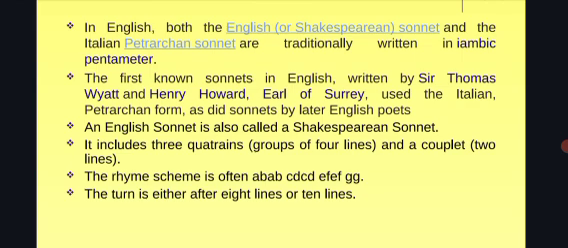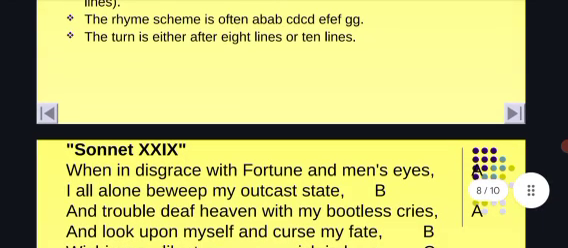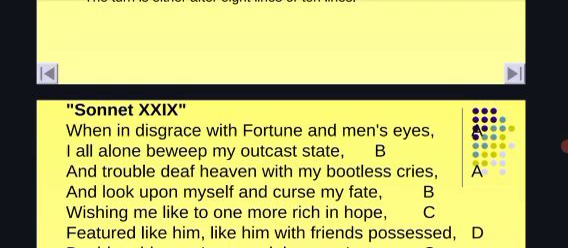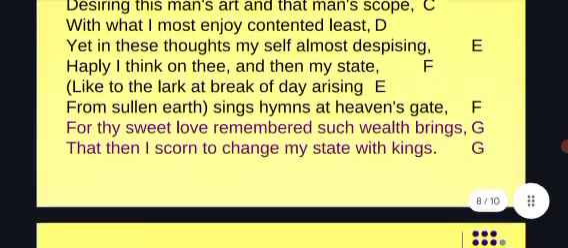It includes 3 quatrains, a group of 4 lines, and a couplet, 2 lines. The rhyme scheme is often A, B, A, B, C, D, C, D, E, F, E, F, G, G. The turn is either after 8 lines or 10 lines. Most of the Shakespearean sonnet, I have given the example. So look at this one.